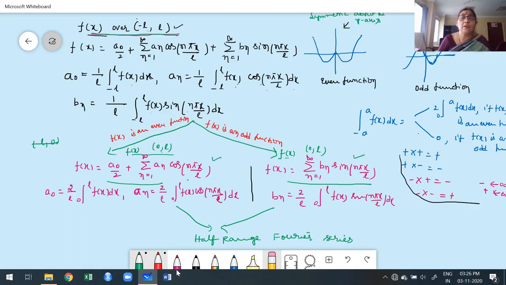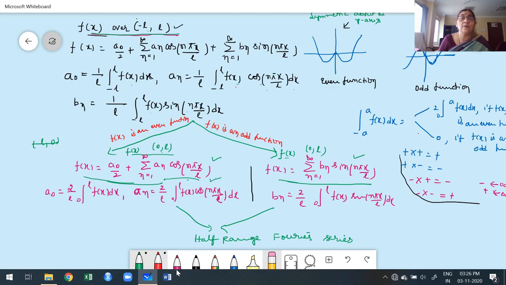Therefore, these two constructions of Fourier series for f of x are called half range Fourier series. And also observe here, when you expand this half range Fourier series, it involves only what type of function? Cosine function.